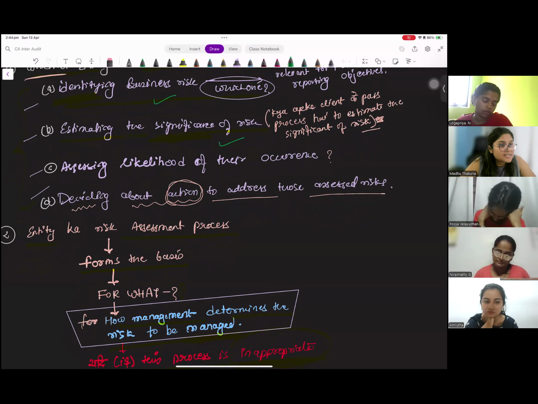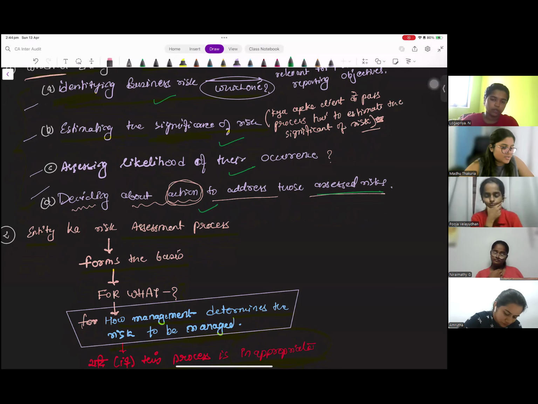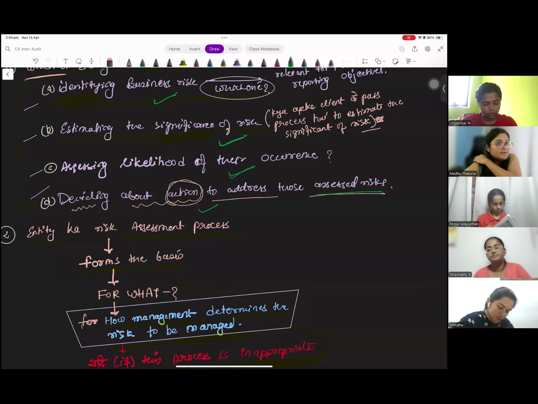The entity is also assessing the likelihood of their occurrence, like what is the probability that the risk will occur. And the entity also has the process of deciding action to address those assessed risks. What did I tell you on this point, guys? When you have to understand the entity's risk assessment process, please understand whether the entity has a process of identifying business risk. Then the entity is estimating the significance or importance of those risks. Then the entity is actually estimating the likelihood of that risk to occur, and the entity is also deciding about the action to address those assessed risks.